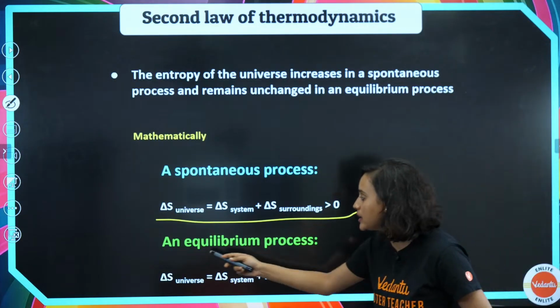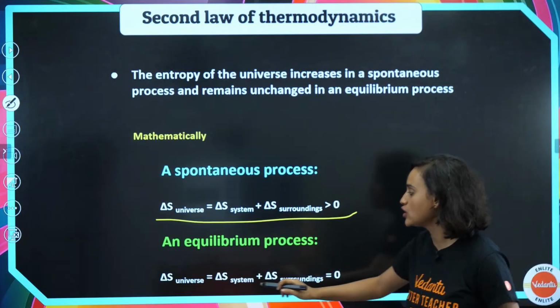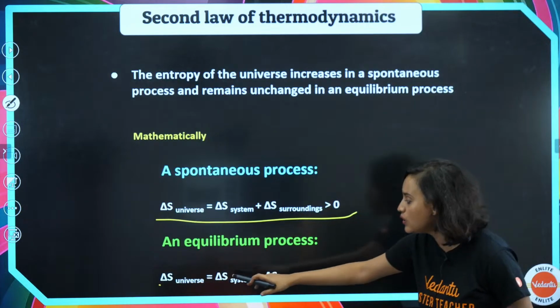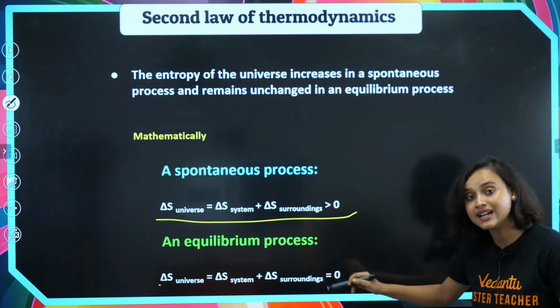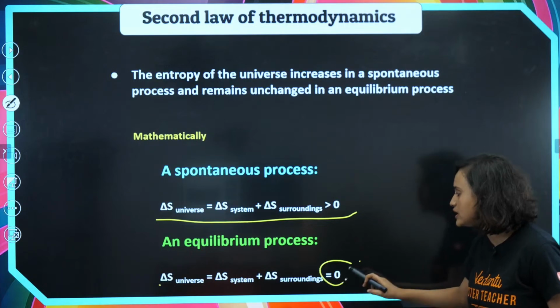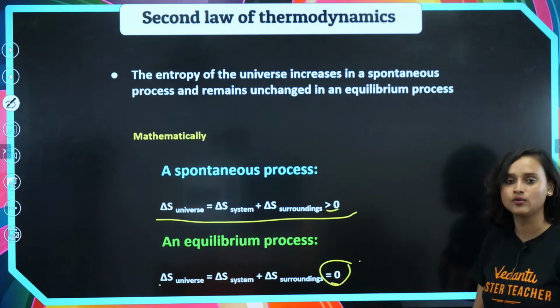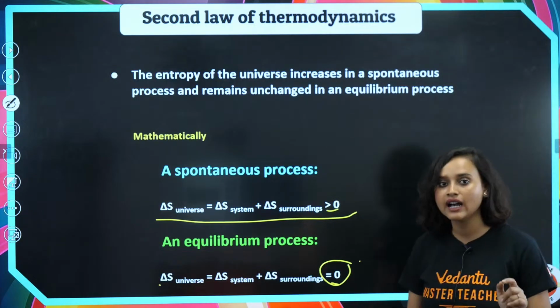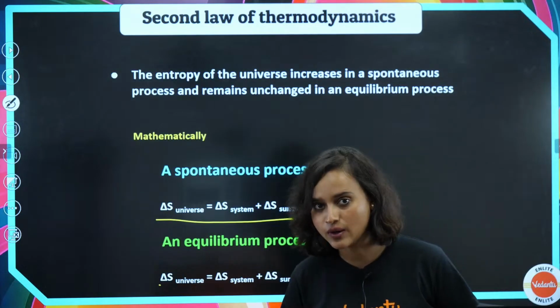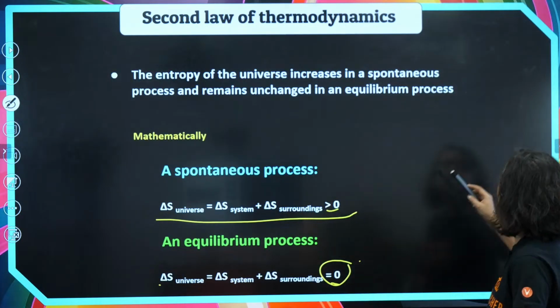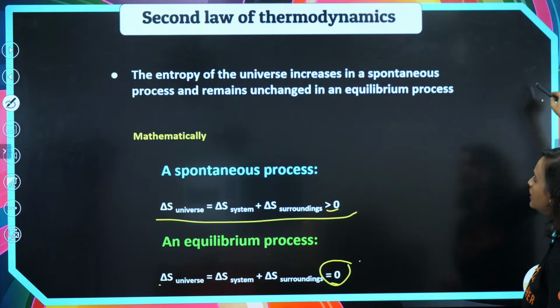But in an equilibrium process, delta S universe, which is delta S system plus delta S surrounding, is equal to 0. Here it is greater than 0, here it is equal to 0. Understanding, guys? Do I make sense? We are almost done. Now we are just going to solve some questions and we'll be done.